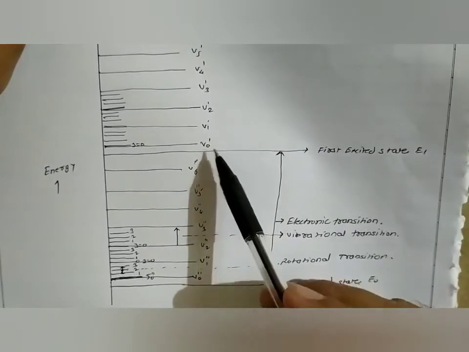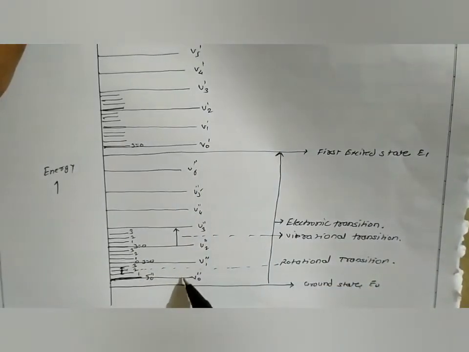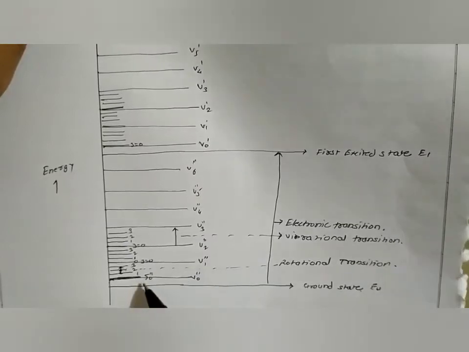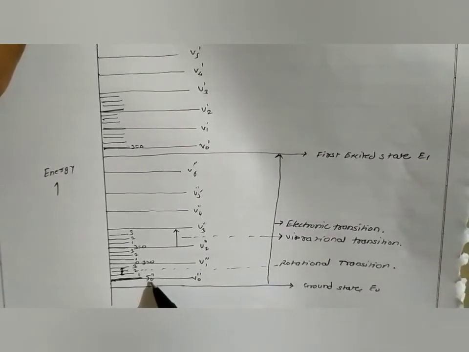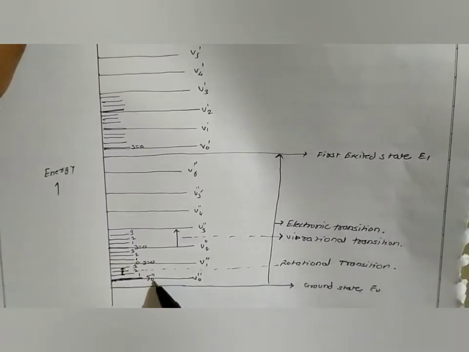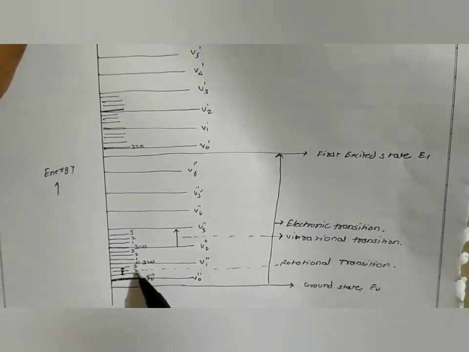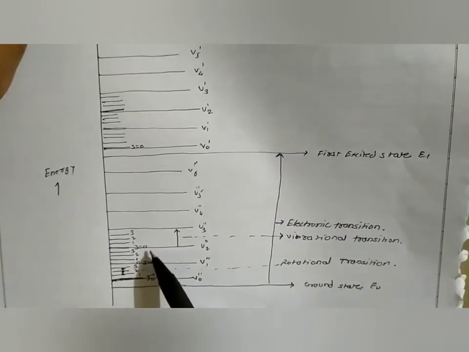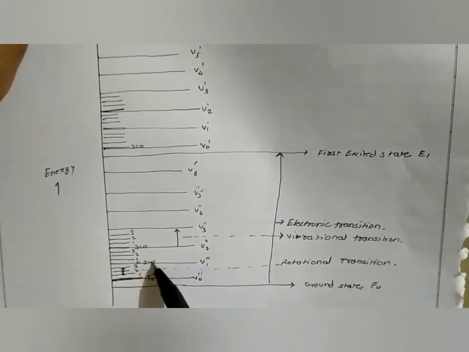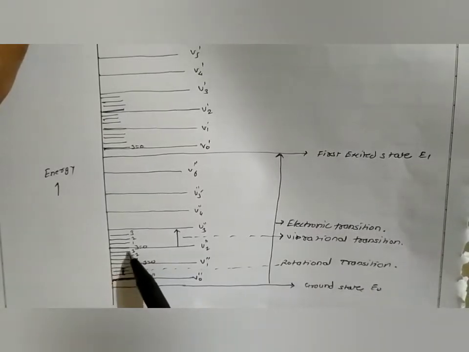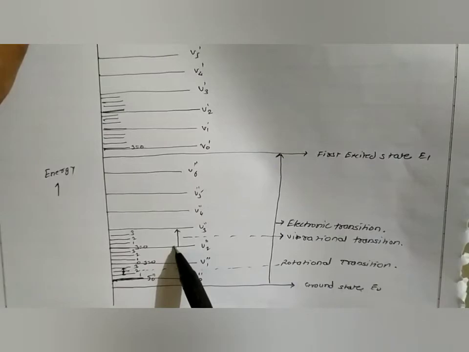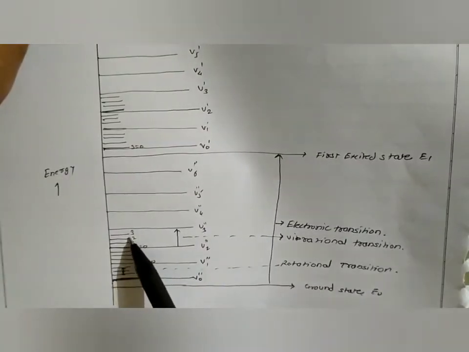Similarly, each vibrational energy level consists of rotational energy levels. Rotational energy levels are represented by J, which is 0, 1, 2, 3. In between each vibrational energy level there are rotational energy levels. For V2 to V3 there is J equal to 0, 1, 2, 3.